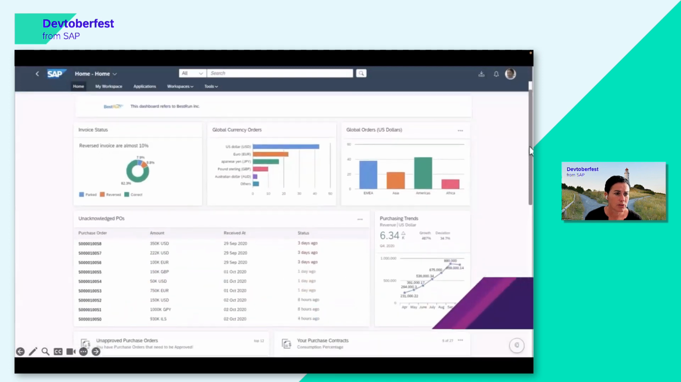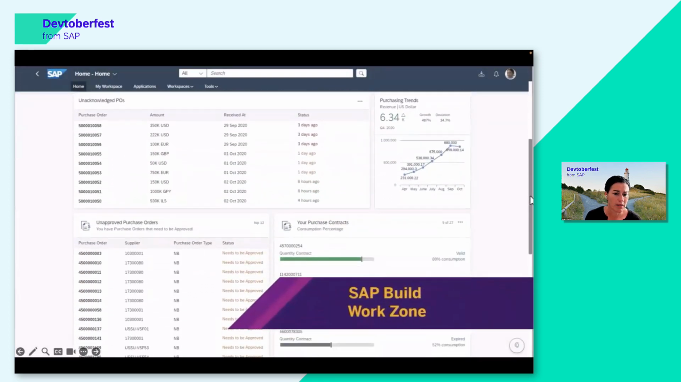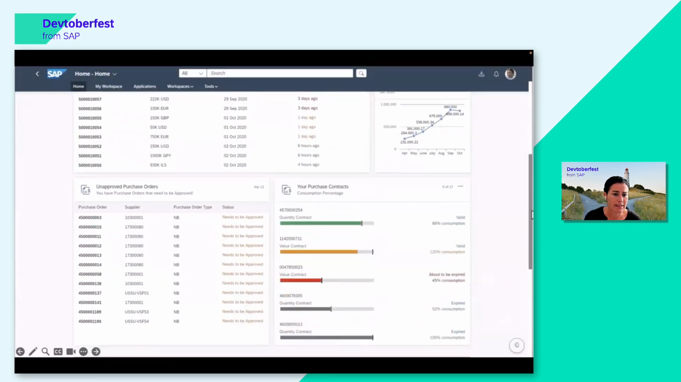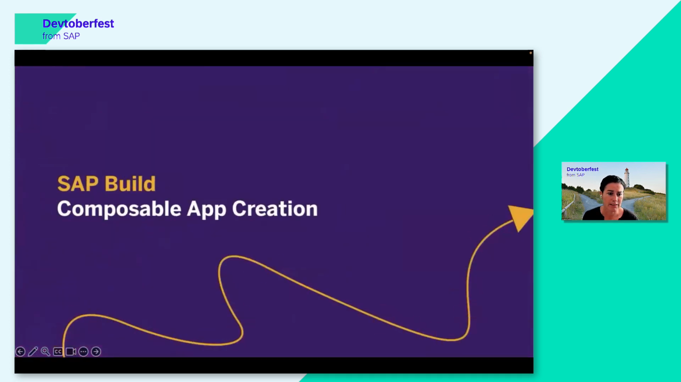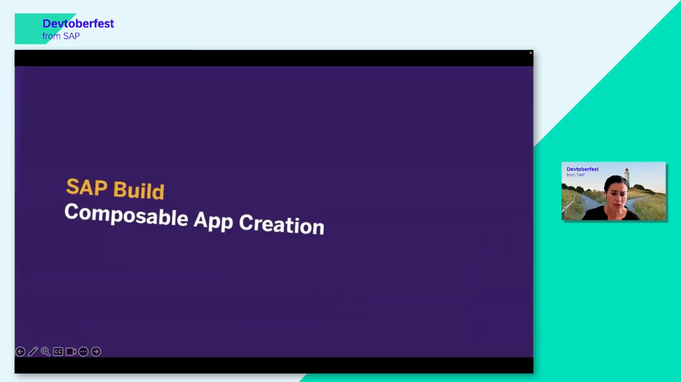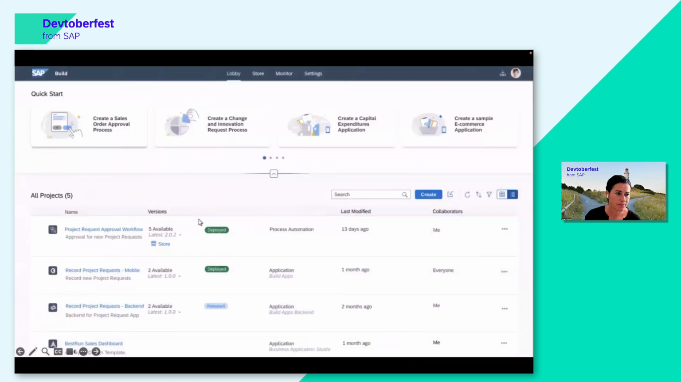In WorkZone, you do the same. You go into the lobby, you open a canvas here as well, and then you can create a WorkZone page. Here you can see one with all different kinds of content. And as said, here also you do not need to program. You can do that all with drag and drop simplicity.